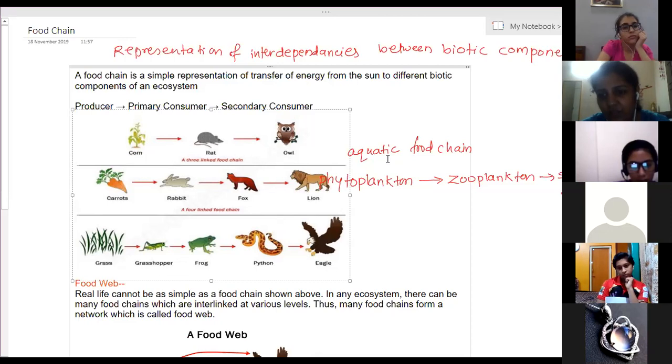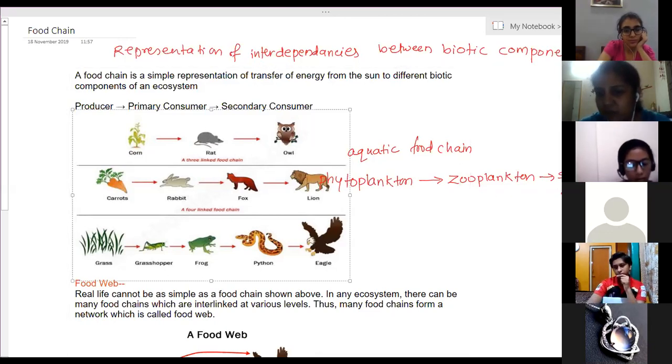A very well-known example of an aquatic food chain is phytoplankton, small microscopic algae. Then zooplankton. The word zoo is used for animals, small microscopic animals which survive on this algae come under zooplankton, or smaller organisms. Then these organisms are eaten by small fishes, and small fishes are eaten up by the big fishes. Big fishes are eaten by the shark or a whale. So a five level food chain can be explained like this. Clear?